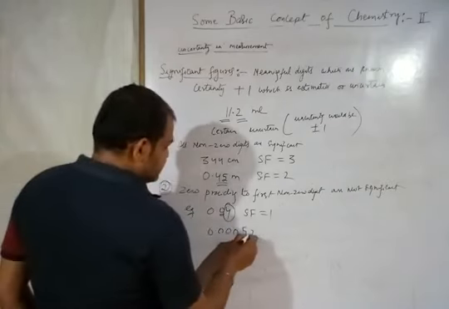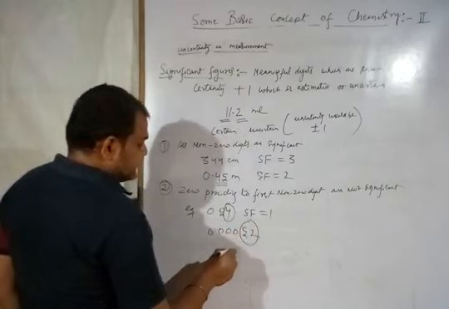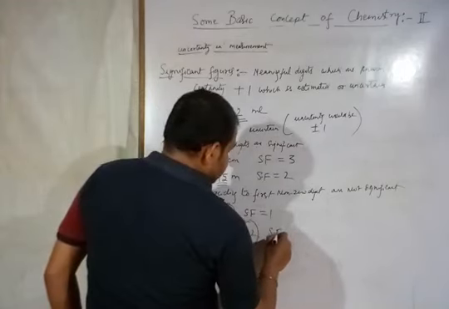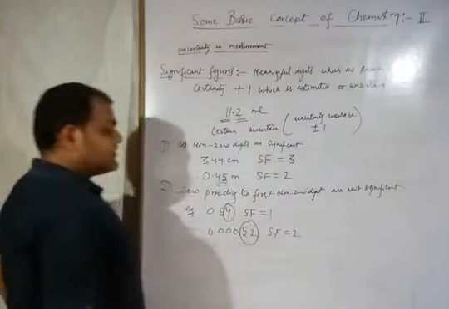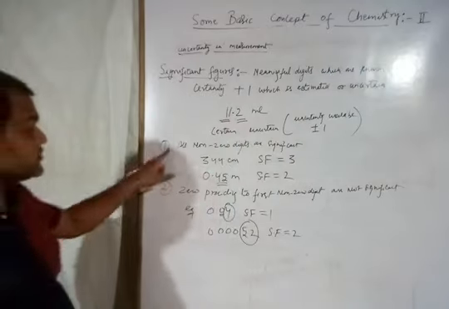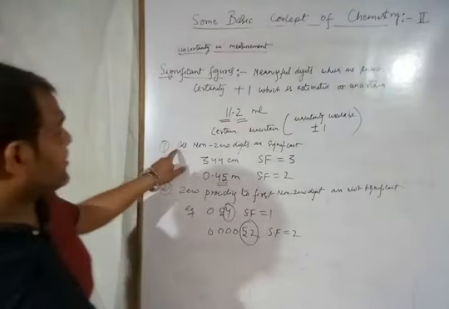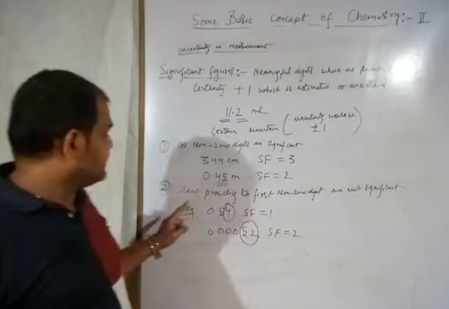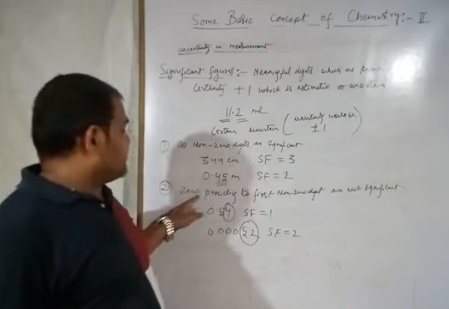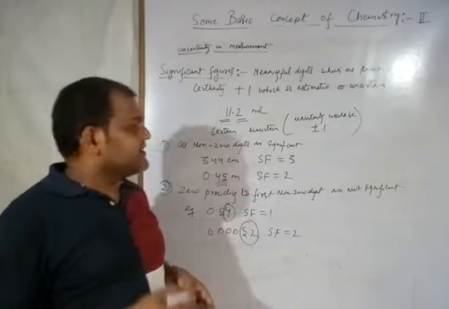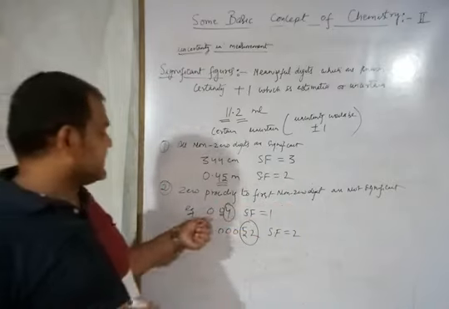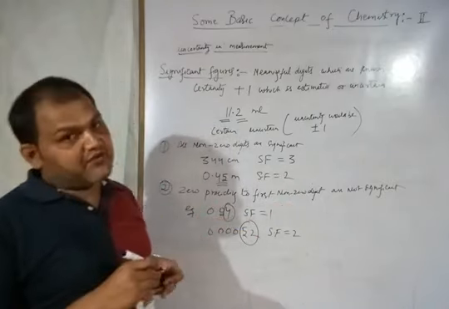That means only these 2 will be significant. So the SF become 2. That means significant figure become 2. So 2 rules are clear. First one is that all non-zero digits are significant. Second is the zeros preceding to first non-zero digits are not significant. That 0 shows only the place of decimal.